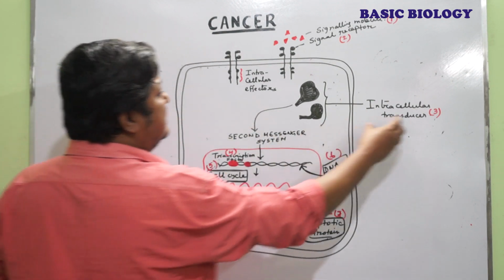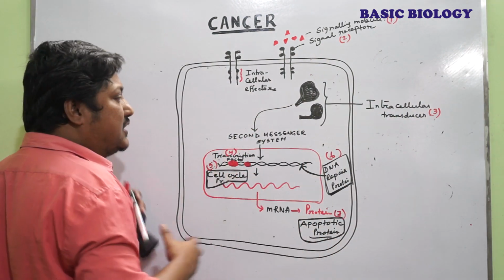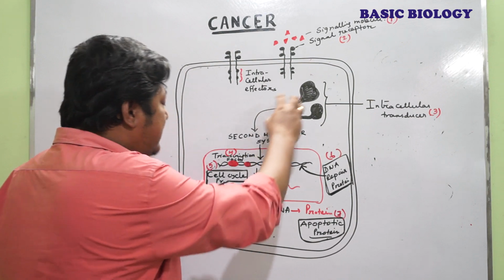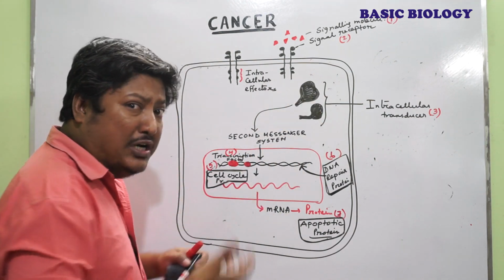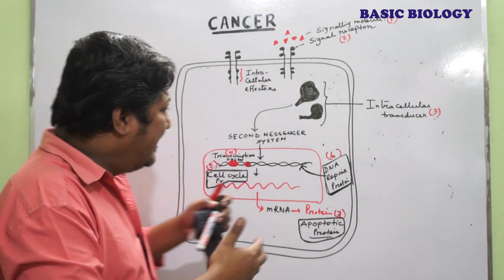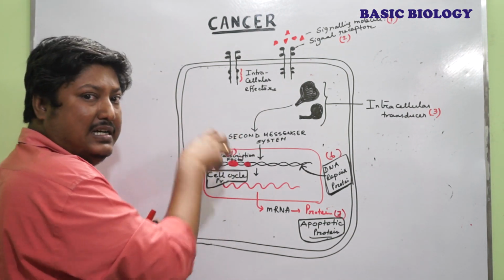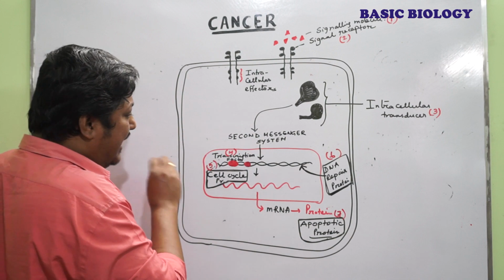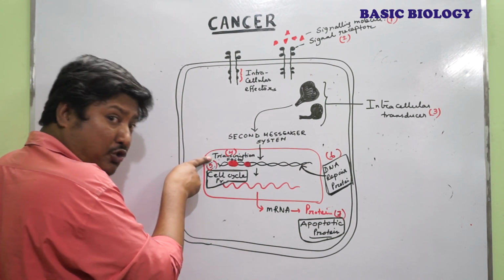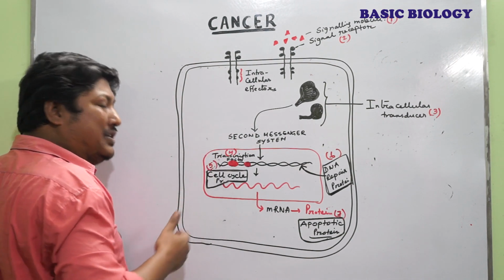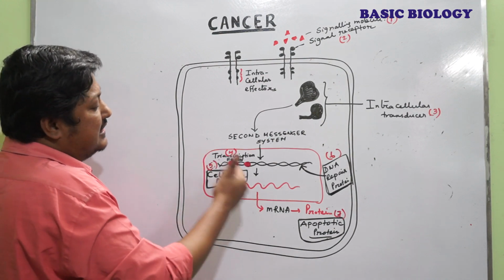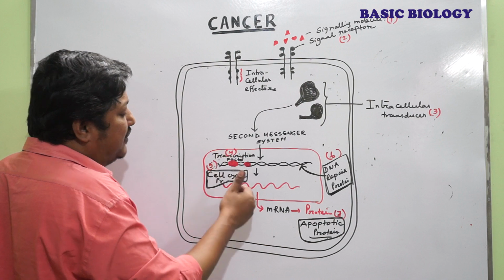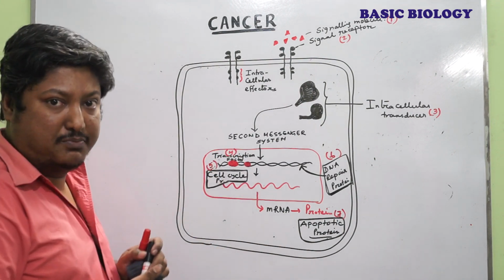The third one is the intracellular transducers, which are responsible for the activating the second messenger systems. If these transducer molecules are somehow altered or changed, so that give some abnormal signal to the cell or to the nucleus. And as a result of that, the transcription factor, the fourth one, which is also a significant part, and these transcription factor, when activated or promoted, that leads to the activation of the transcription and the translation process.